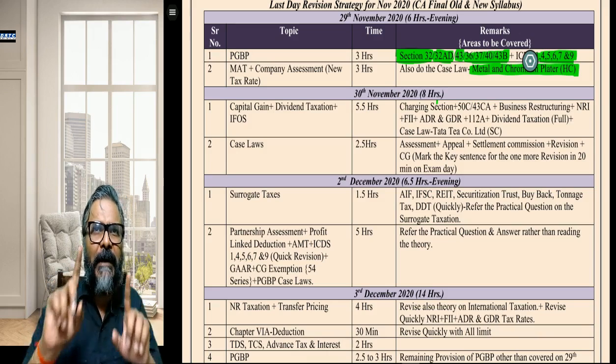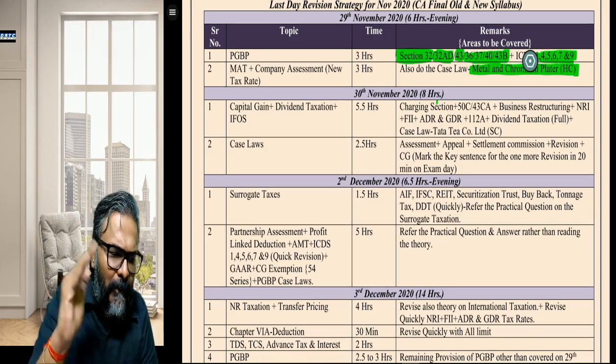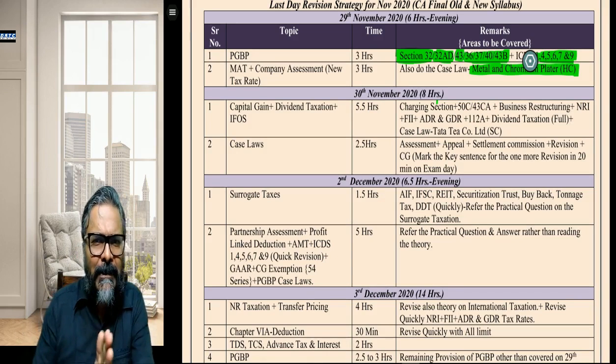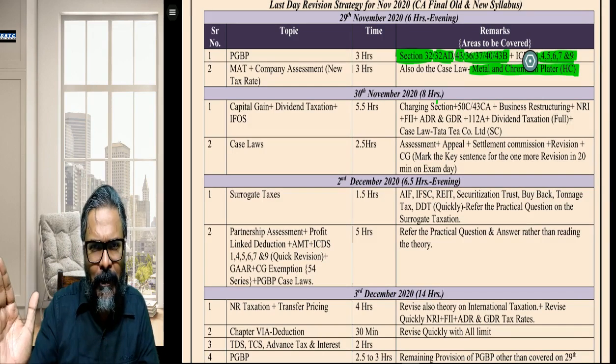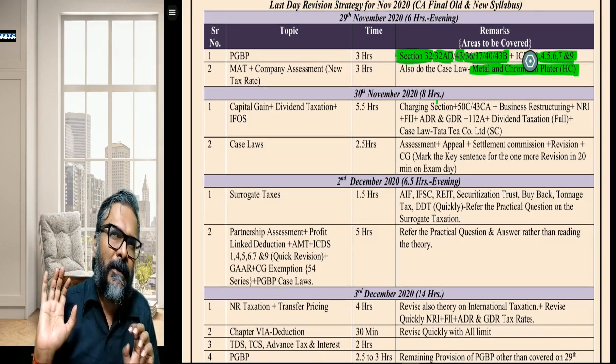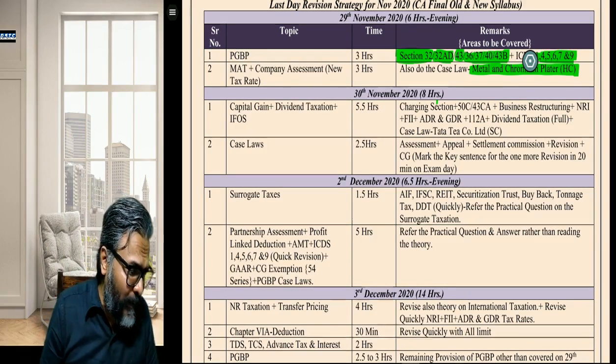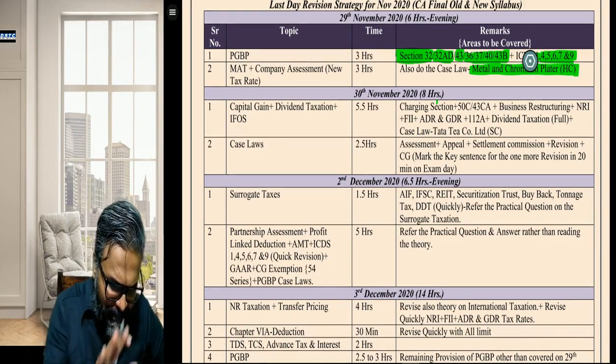So if you study for 14 hours, definitely you have to study for 14 hours. You don't have any other option on the 30th of November. So 8 hours for this and 6 hours for your ISCA or paper 6 or elective paper, depending upon new or old course, or 10 hours and 4 hours. It is up to you, students, how comfortable you are; you have to take a call. I'm just giving you what to do.